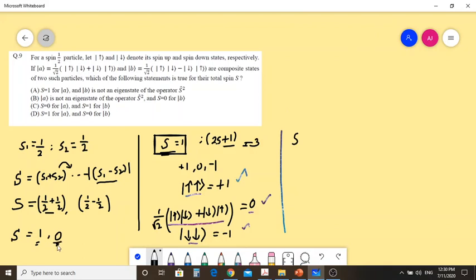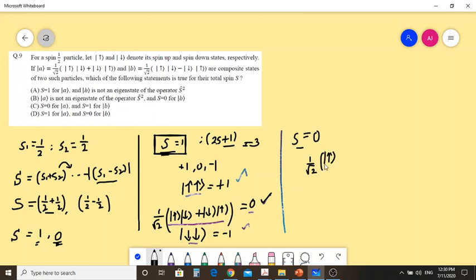Another way you can classify this, for S equal to 0 there is one more state allowed. For S equal to 0, it can't be either 2 up or 2 down, because capital S represents the total spin, and there are 2 spins inside the total. So both spins cannot be up, cannot be down. It has to be the minimum energy state, because the S equal to 1 is the maximum energy state, a linear combination of up and down. S equal to 0 represents the minimum energy state.